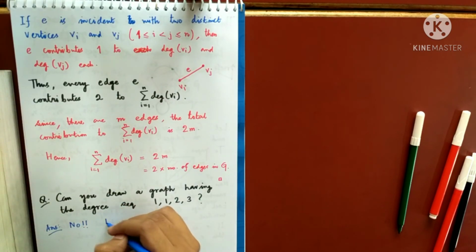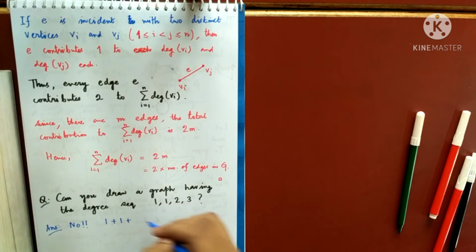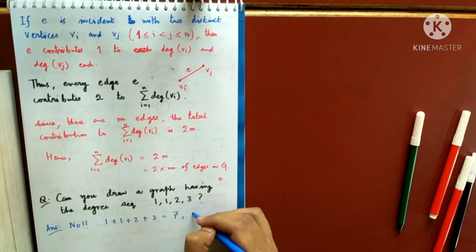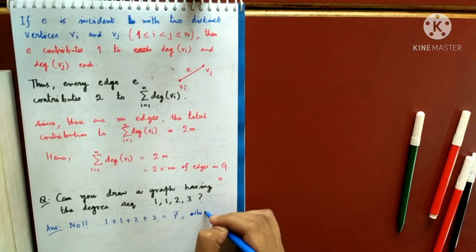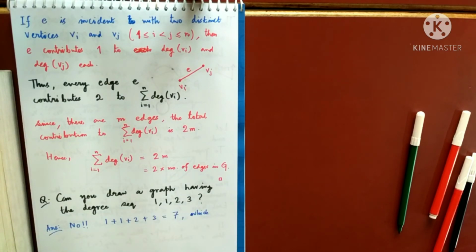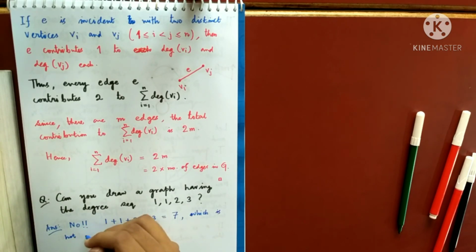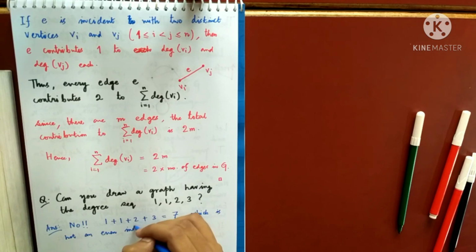Why? Because if I add all the degrees, how much is it? 1 plus 1 is 2, plus 2 is 4, plus 3 is 7. It's 7. It should be an even integer, because whatever graph you give, just now I proved that the sum of all the degrees is always an even integer. So 7 is not an even integer.